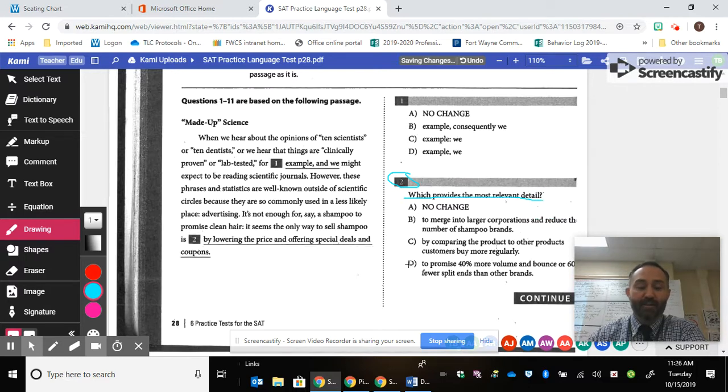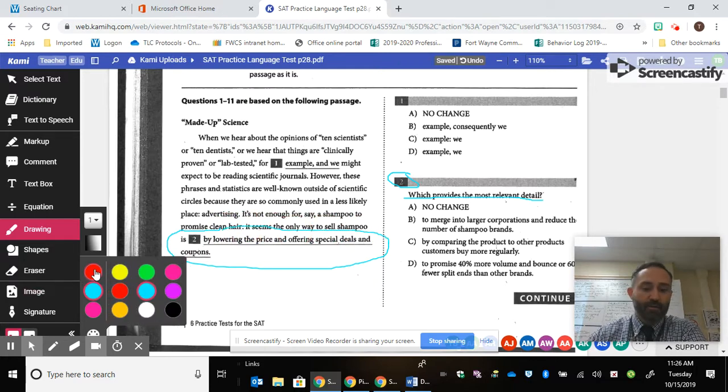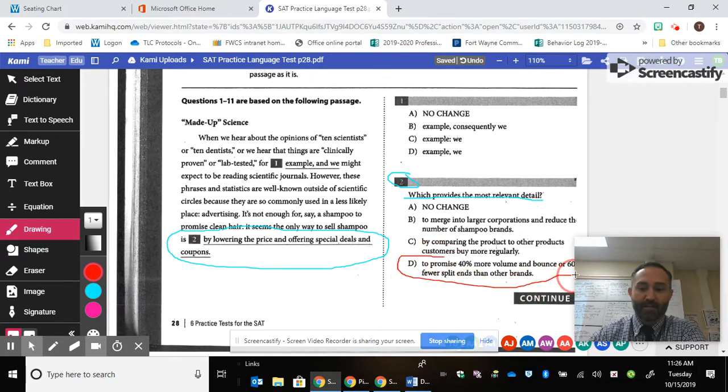In other words, they're asking you whether or not this end of the sentence fits with the rest of the paragraph. Well, according to the context, answer D is the best answer. But let's talk about why that might be the case. When you read this paragraph and you see that the subtitle is called Made Up Science, and you start reading, you'll see that the content of this article is about how scientific terms and numbers and statistics are being used in one place, namely advertising.